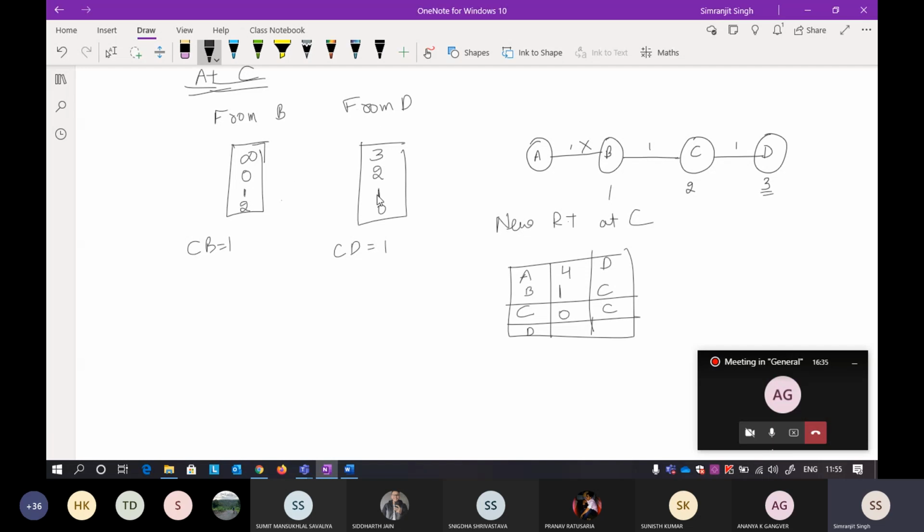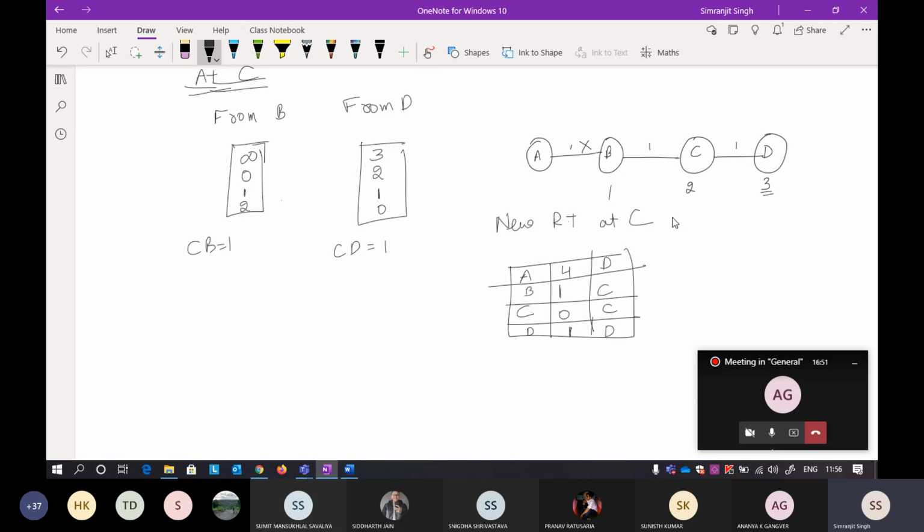In a similar way, you figure out the D part. D part is 2 plus 1, 3. 0 plus 1 is 1. So it is 1, and the next hop will be D. Okay, so I'm only concerned with this part here. Now the distance at C will be updated to 4 here.